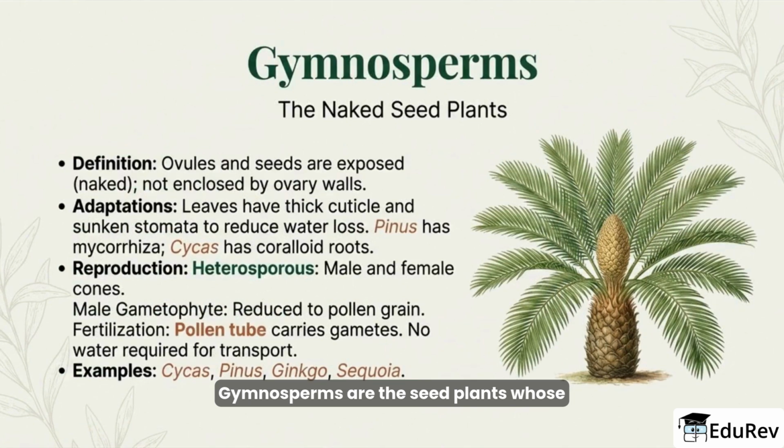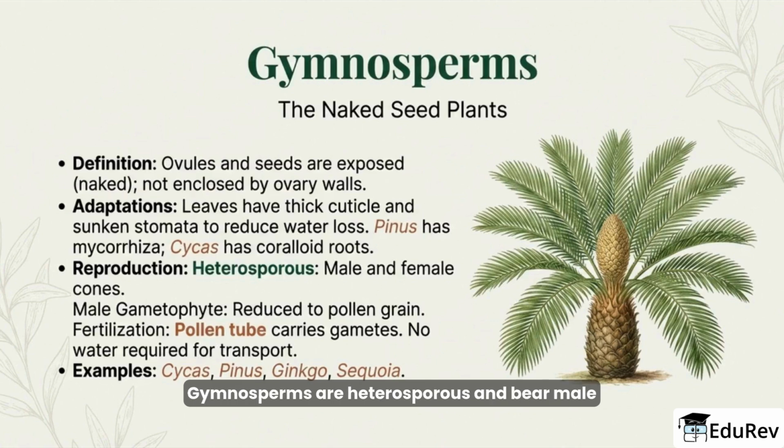Gymnosperms are the seed plants whose ovules and seeds are exposed rather than enclosed. They show adaptations to reduce water loss, such as thick cuticles and sunken stomata. Some form associations like mycorrhizae, or develop specialized roots such as the coralloid roots of cycads.